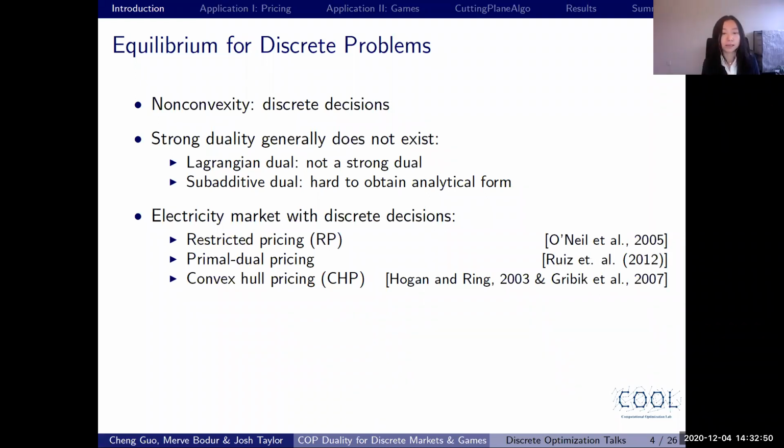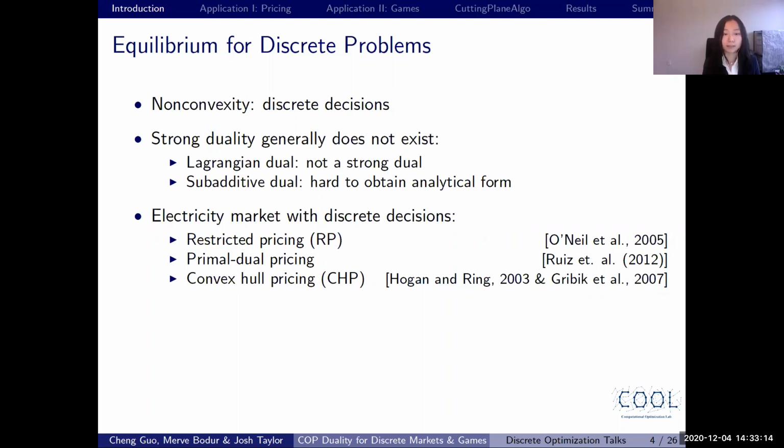This is a very important problem in the electricity market literature, because in electricity markets we have decisions about starting up and shutting down power generators, and in such markets it's hard to get equilibrium prices. So there is a large literature in this field about how to derive pricing schemes.